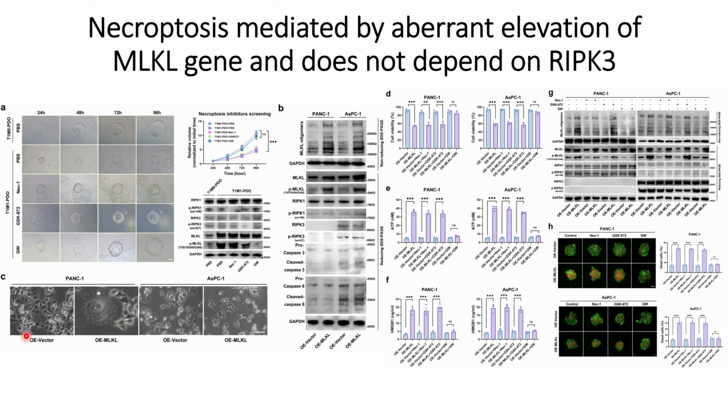And the reason that they found out in the cell culture images is that when they use this MLKL gene, they can see that there is a rupture of the nucleus, which can be seen here, both in the case of PANC1 and also in the case of ASPC cells. Whereas when there is no overexpression of MLKL, they do not see any rupture of the cells, indicating that cells are rupturing. Therefore, intracellular components might be moving out of the cells,